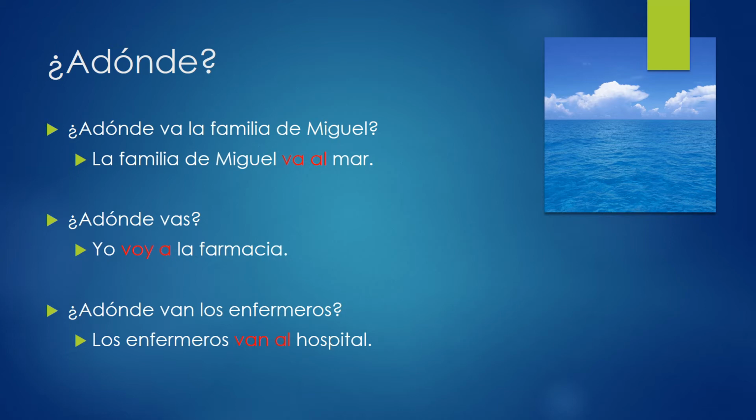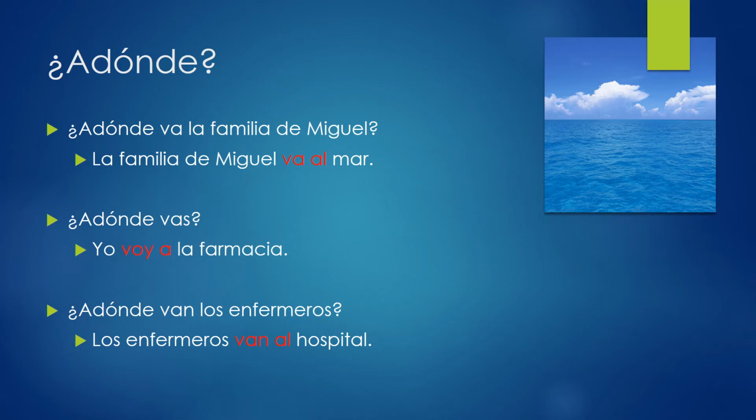So first one, ¿a dónde va la familia de Miguel? Where is Miguel's family going? Miguel's family is going to the ocean. As you can see, we have the contraction al. La familia de Miguel va al mar.